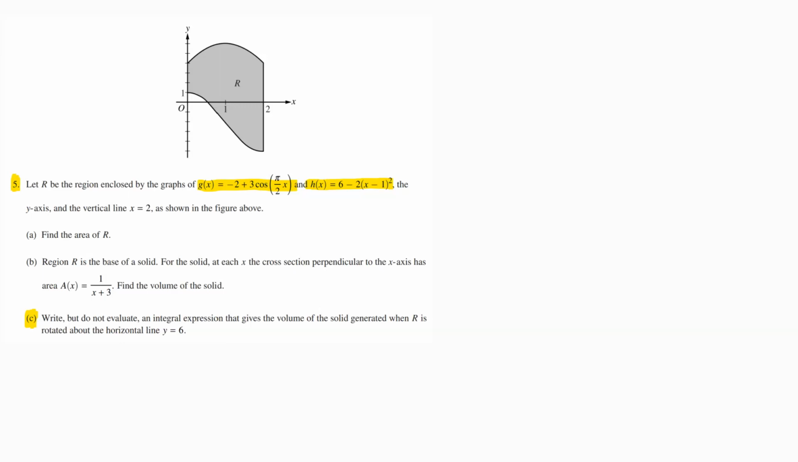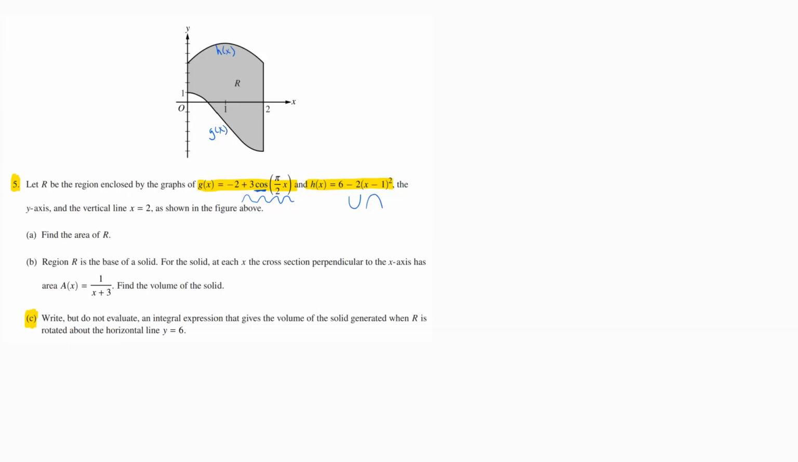So real quick, to make sure we know what graph is up above, think about what your parent functions would look like, which is kind of the quickest way to do this. A cosine graph normally oscillates up and down over and over again. And then we've got x minus 1 squared here. The parent function of that is x squared, which would normally look like a parabola. So from that, we can see that h of x would be this top equation, and g of x would be the bottom equation.